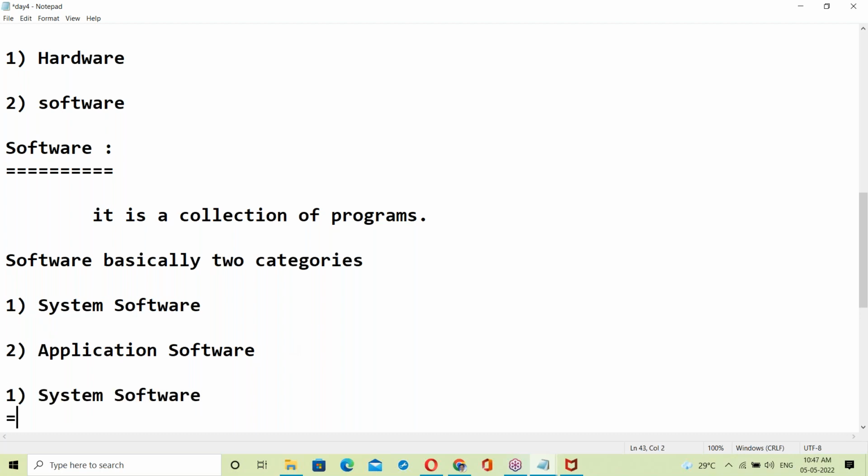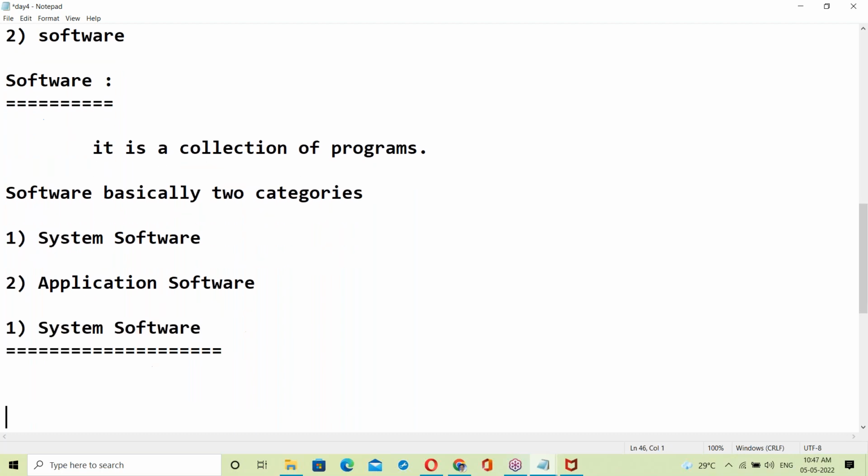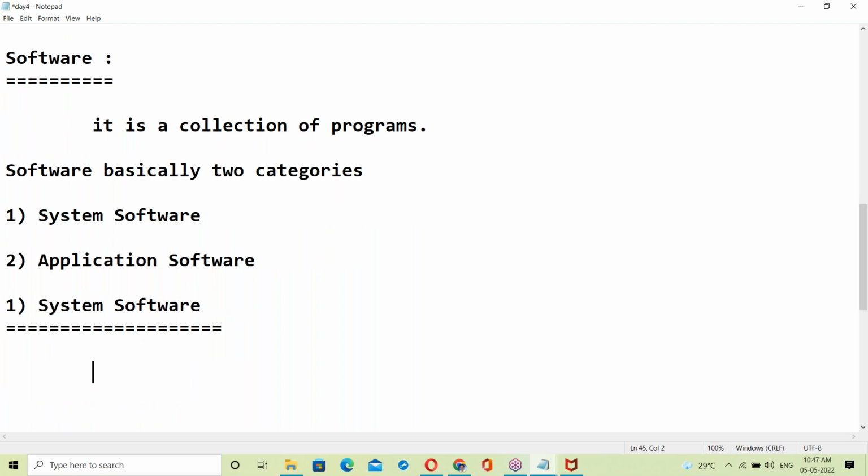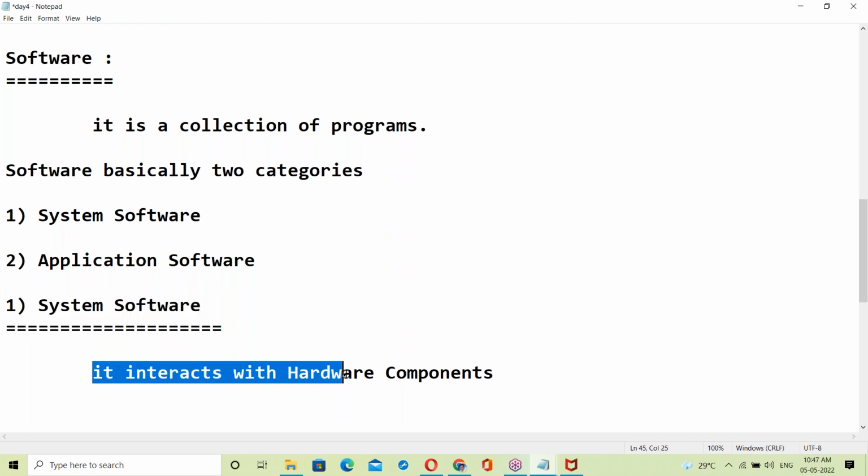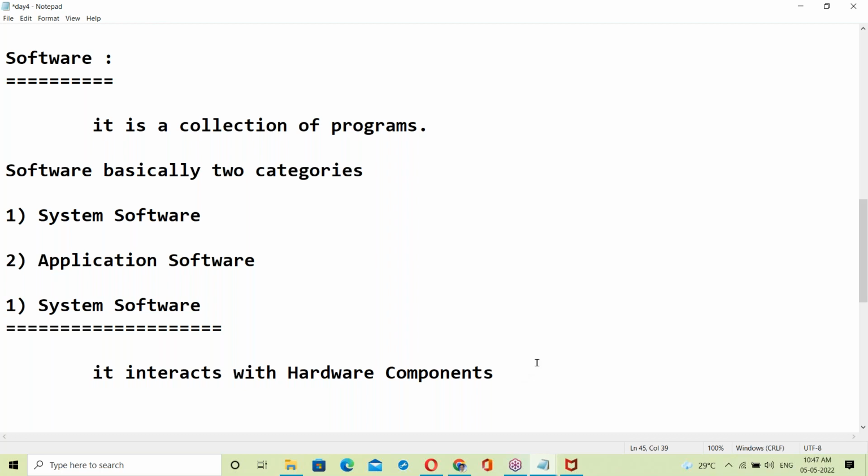What is system software? System software interacts with the hardware components. It is always interacting with the hardware.